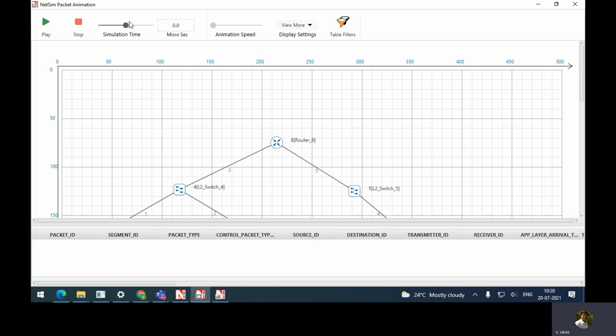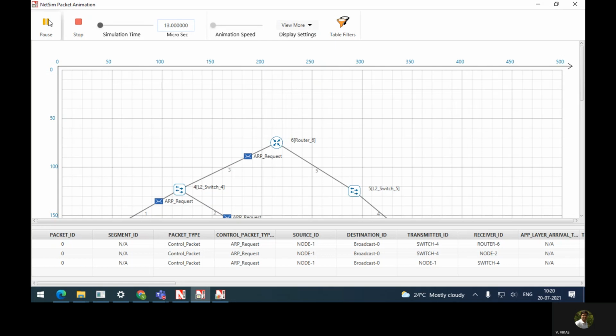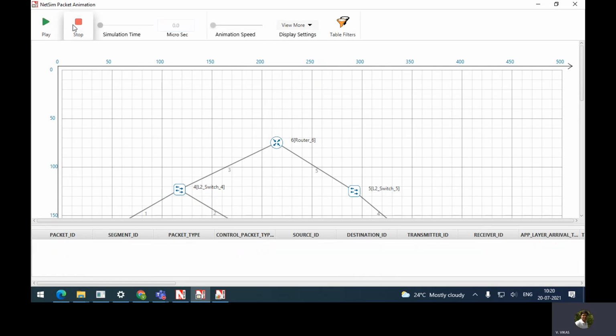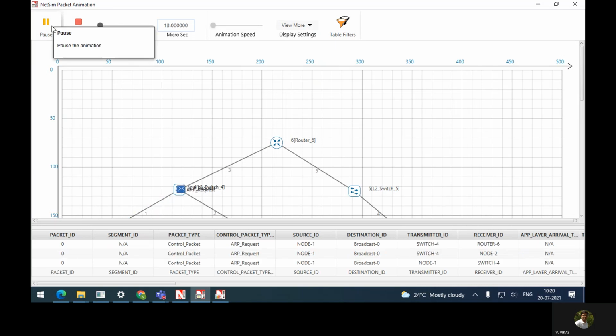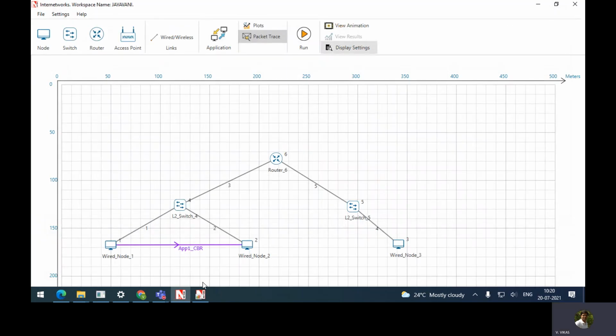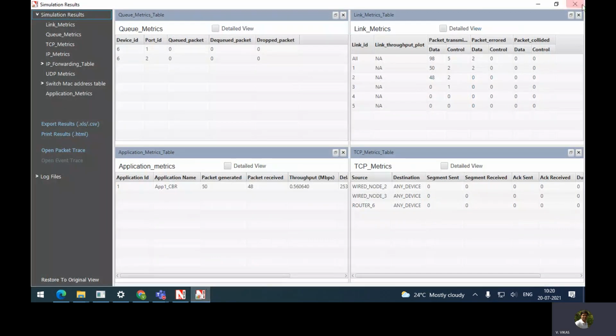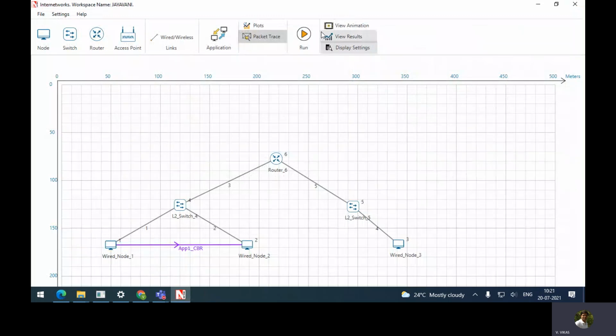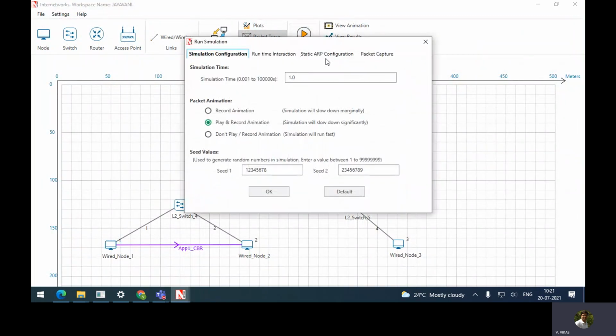And we shall try to play. Stop. You try to observe the messages. Basically, I want to start from the beginning again, so I am doing it again.